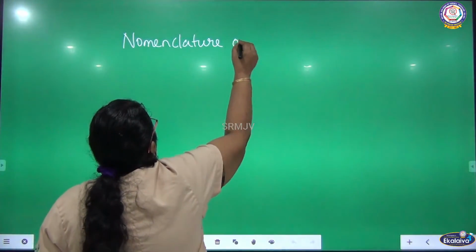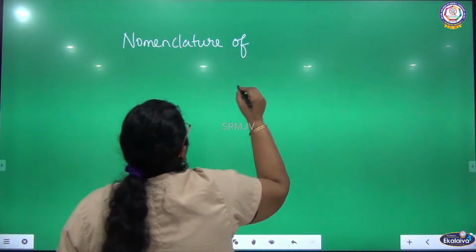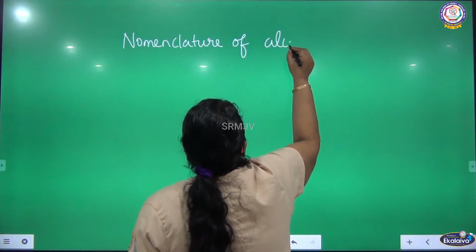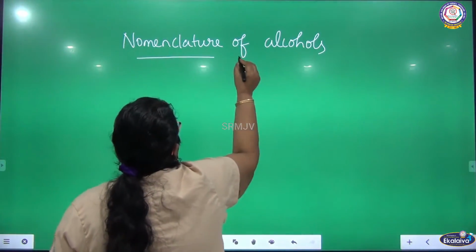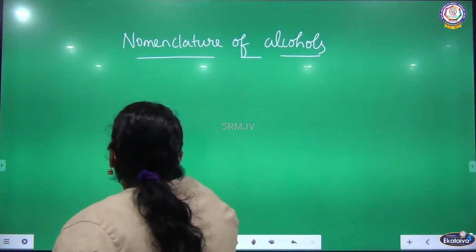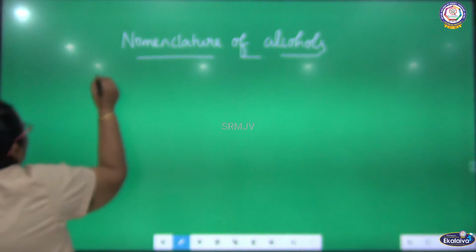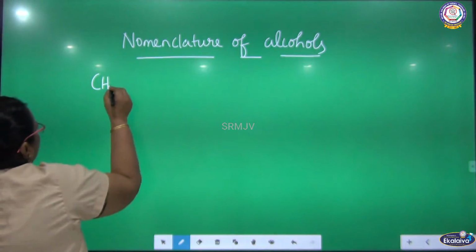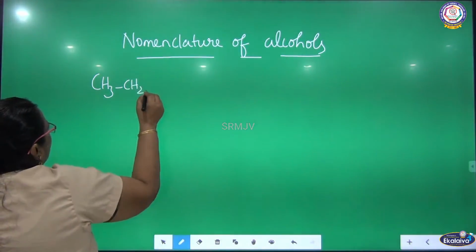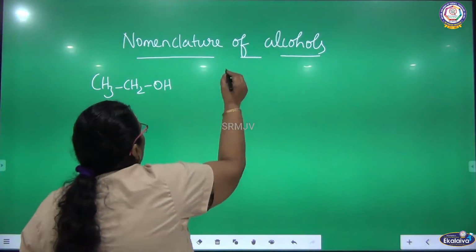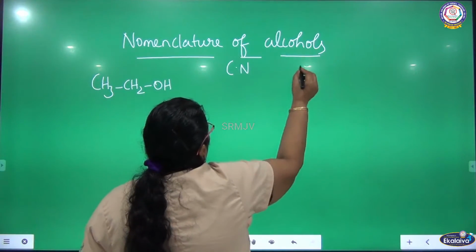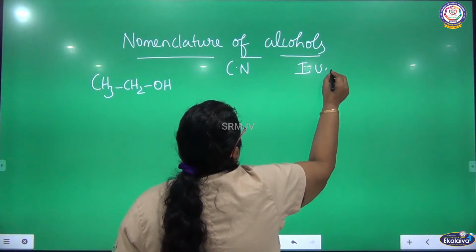Nomenclature of alcohols. Let me start with monohydric alcohol. I am giving one example: CH3CH2OH. What is the common name? We are going to see the common name as well as the IUPAC name.